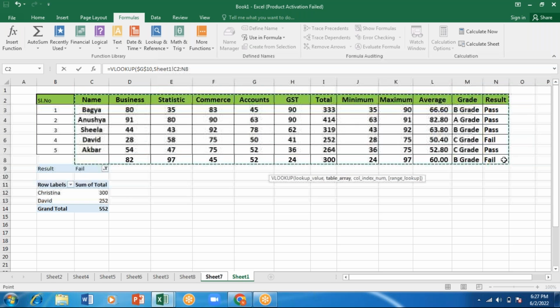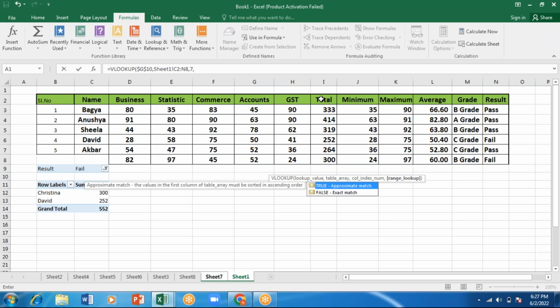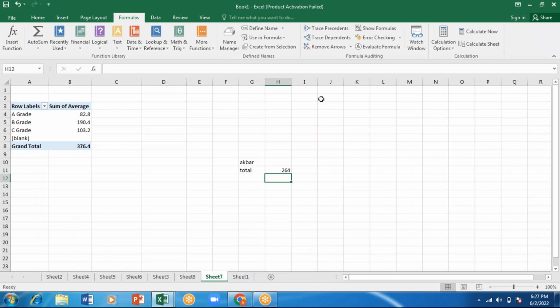C2 to N1, comma. Column index number. What I want is total. I've selected from names. This is my sheet 1. So column 1, column 2, column 3, column 4, column 5, column 6. This is my column 7. So 7th column, comma. What I need, exact match I need. So I'll select this false and I'll close the bracket, enter. So VLOOKUP is not only done in that particular sheet. I can do it in a different Excel also. This is my which sheet? Book 1, right? Let me open the other one.